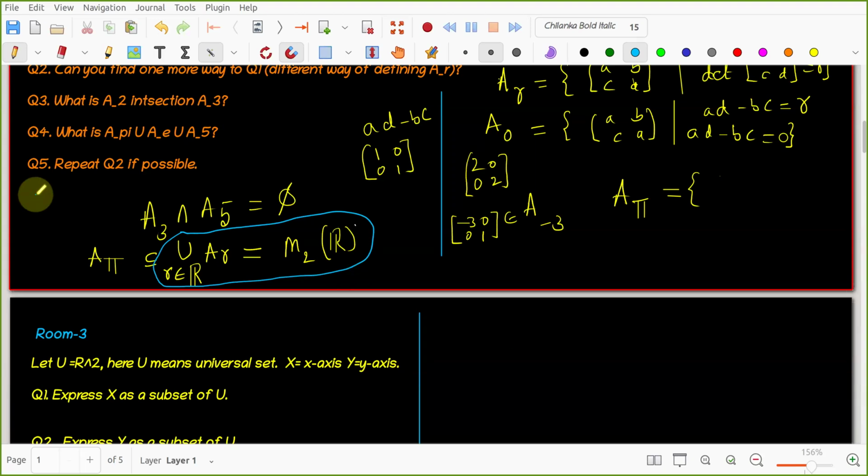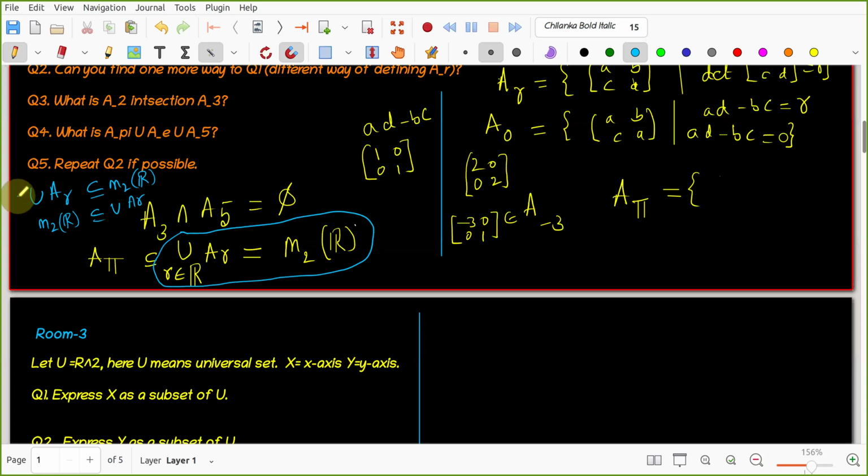So we need to prove that the union of AR is a subset of M2 of R, and M2 of R is a subset of the union of AR. This I need to show. Now I take a matrix. So to show that one, I had to take an element here, right?